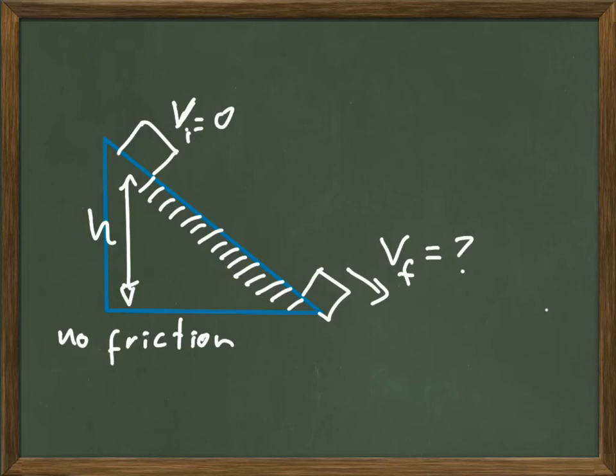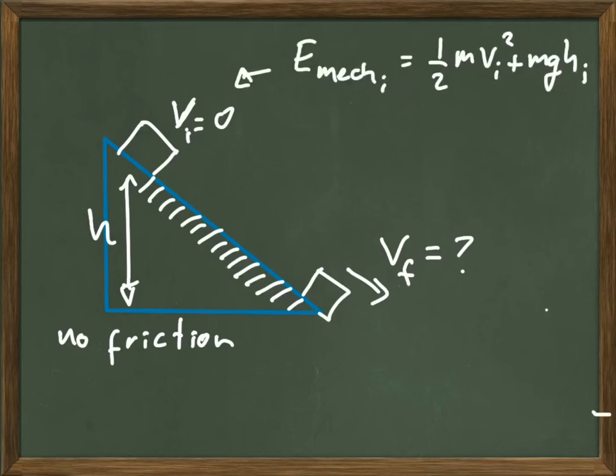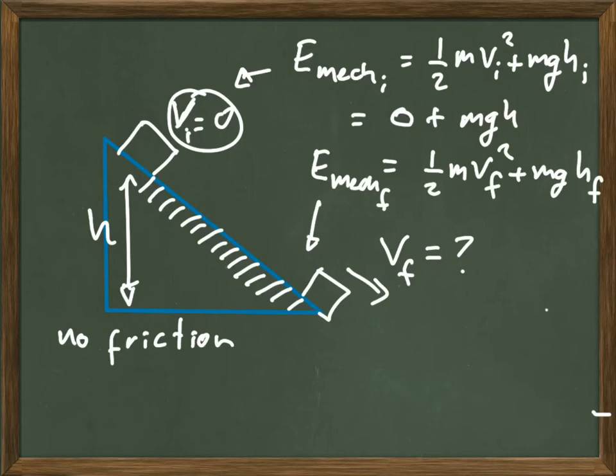So having proven that in this situation the mechanical energy is also constant, we can start from there and ask what is the mechanical energy at the top. If the object was at rest, we have 0 initial velocity, so the initial kinetic energy is 0, the potential energy is mgh, so our initial mechanical energy is mgh. We do the same thing that we did before, that is we evaluate the mechanical energy at the bottom. The kinetic energy is 1/2 m v final squared, and the potential energy is going to be 0 because the height of the block at the bottom is 0.